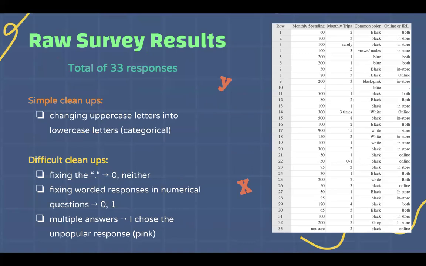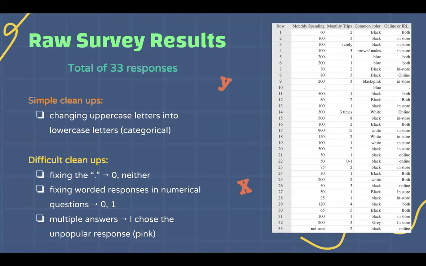And here are the raw survey results. We have a total of 33 responses for our survey, which is a quite small sample size, but it is still something to work with. But we did have some difficulties that we had to deal with. We'll start with the easy ones first.